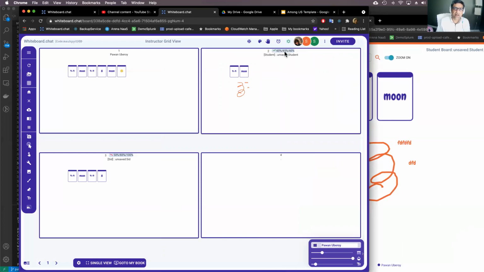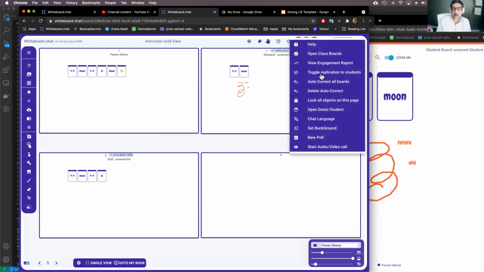The second one is what their average was, and the third one is their peak. So now you see, because I was interacting a lot as a student on this whiteboard, my scores went up. And since Sid is not interacting as much, you can see that his score is trending down. So you can instantly see which kids are really engaging with the lesson and which kids are not.